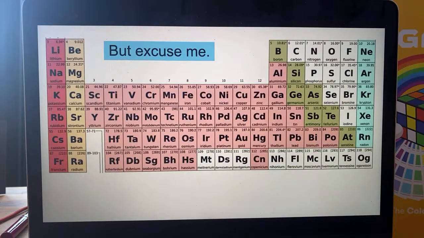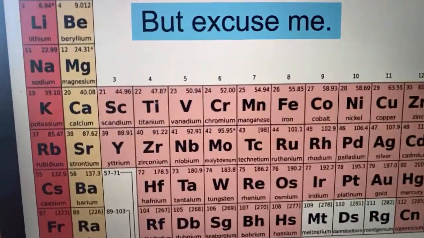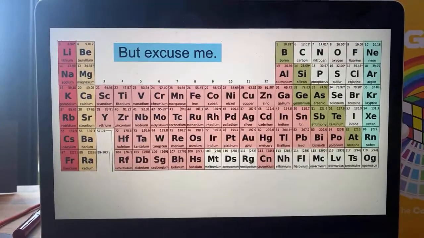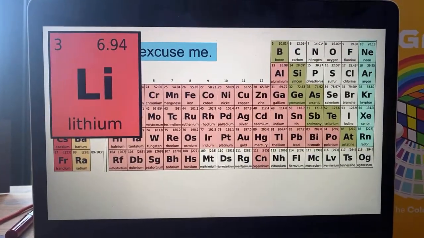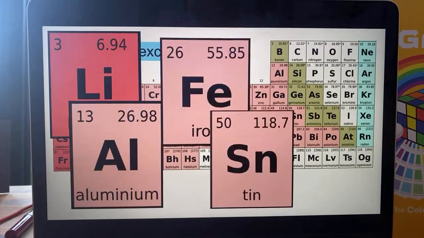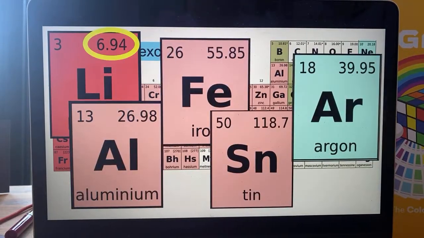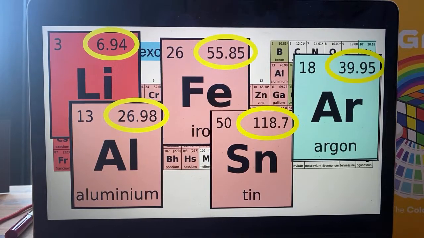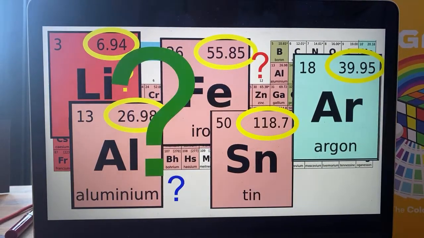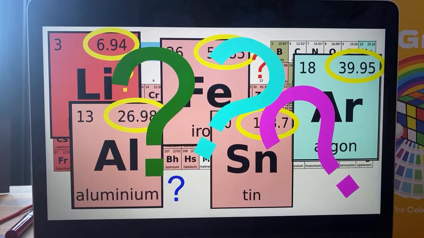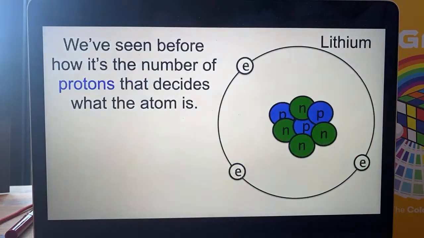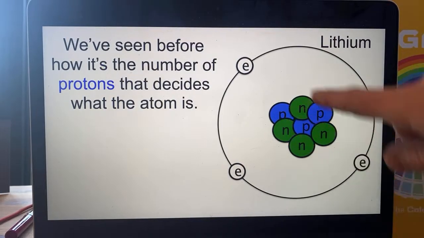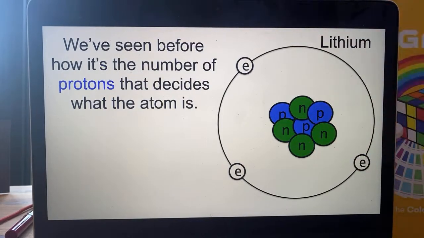But excuse me, we've been looking at this periodic table a lot, and you may be thinking, Lara, in the top corner of lithium, it's not 7, it's 6.94. And if you look at a lot of the other elements in the periodic table, you found they've all got, like, tin is 118.7. What does that mean? What? Well, we've seen before how the number of protons decides what an atom is.